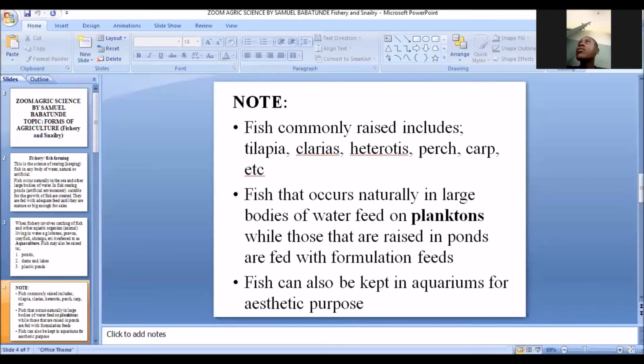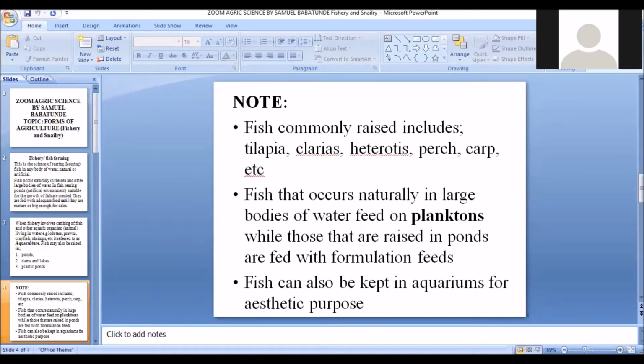Like I said, I mentioned tilapia, I mentioned clarias, and then we also have another one, which is the heterotis. So fish commonly raised include the tilapia, the clarias, the heterotis, the perch, the carp, and so on. All these are examples of fish that are commonly reared.